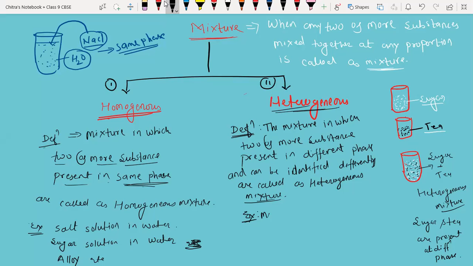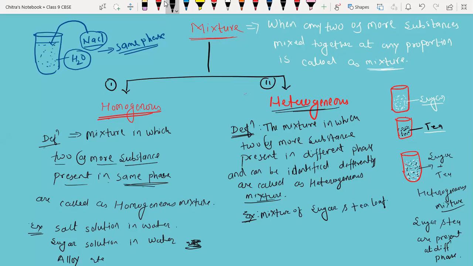So, mixture of, here we have written, sugar and tea leaf. Okay.